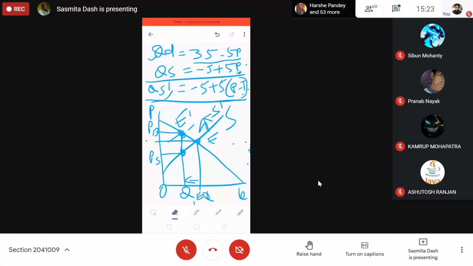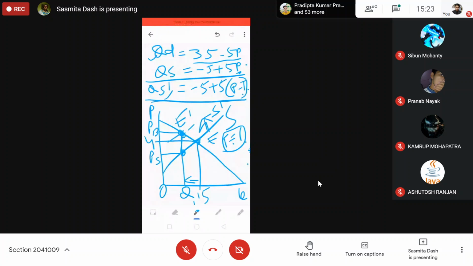You have calculated this: the original price is 4 and the quantity is 15. If the government puts a tax of 1 rupee, T equal to 1, calculate what the PB will be. Buyer's price will be how much? 4.5. Yes, and quantity is 12.5. Very good.